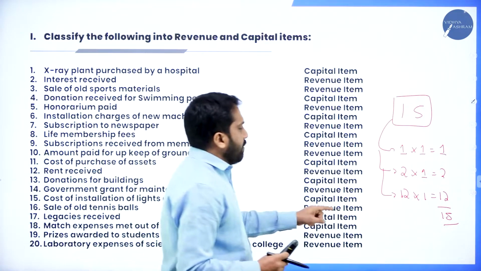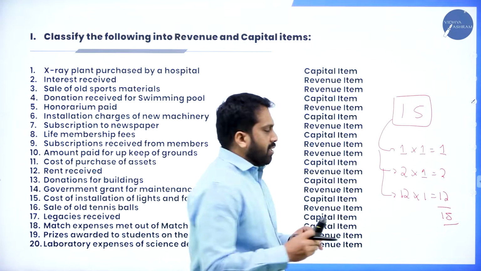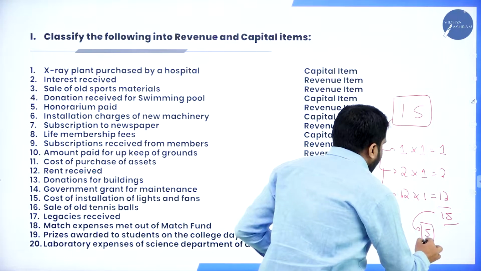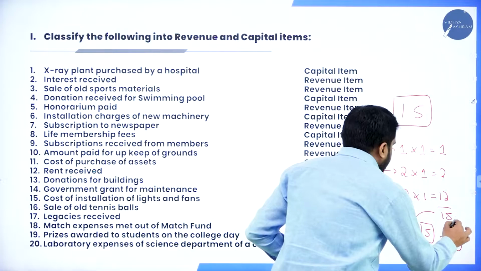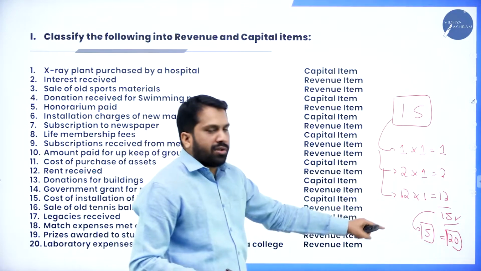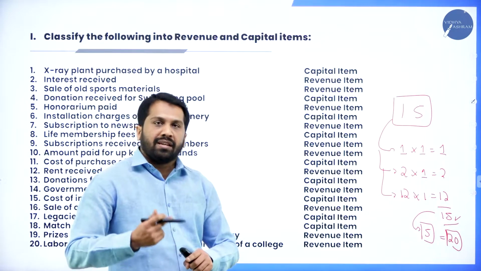Along with that, I have not added the POQ, practical oriented question. Along with the 15 marks, one more 5 marks will be added. 15 plus 5, it may come for 20. 15 marks sure. This 5 marks POQ will be optional. It may be asked or it may not be asked.